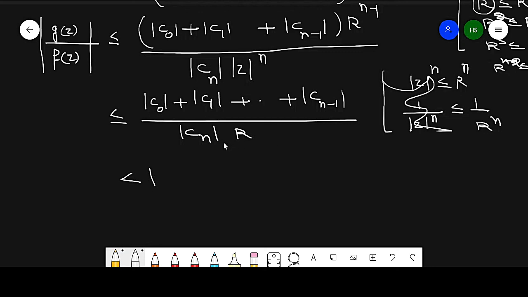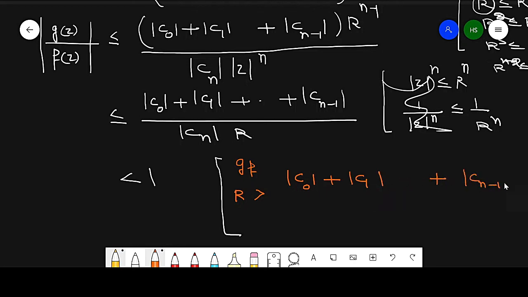If I want this to be less than 1, R should be greater than modulus of C0 plus modulus of C1 and so on plus modulus of Cn minus 1, over modulus of Cn. When R is greater than this value, this product should be less than 1.